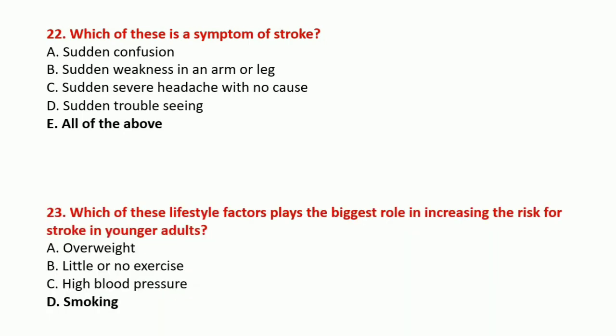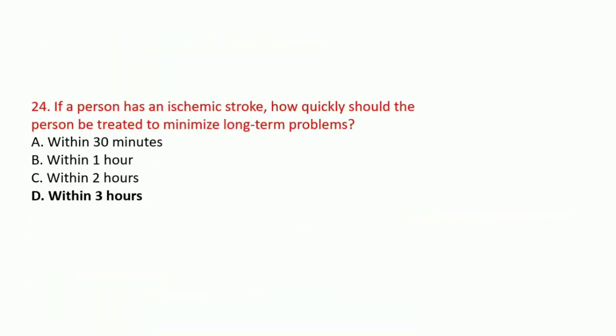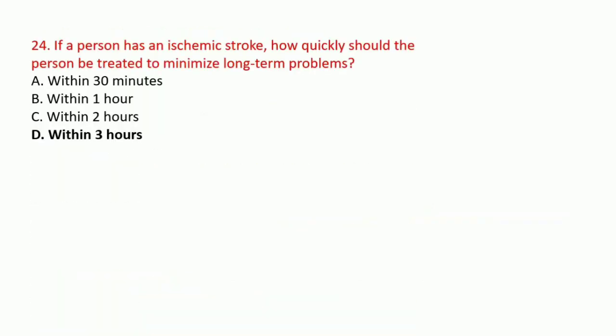Which of these lifestyle factors plays the biggest role in increasing the risk for stroke in younger adults? That is smoking. If a person has an ischemic stroke, how quickly should the person be treated to minimize long-term problems? That is within 3 hours.